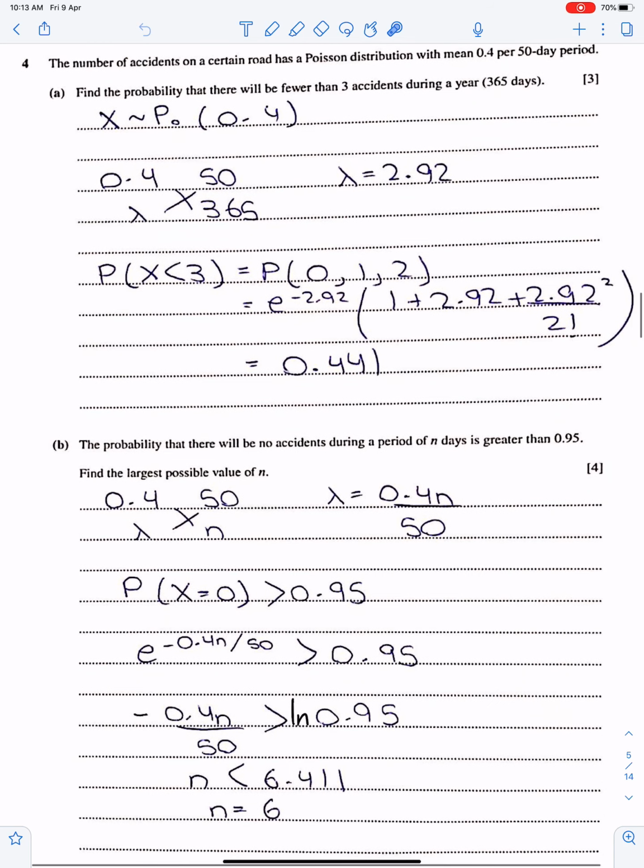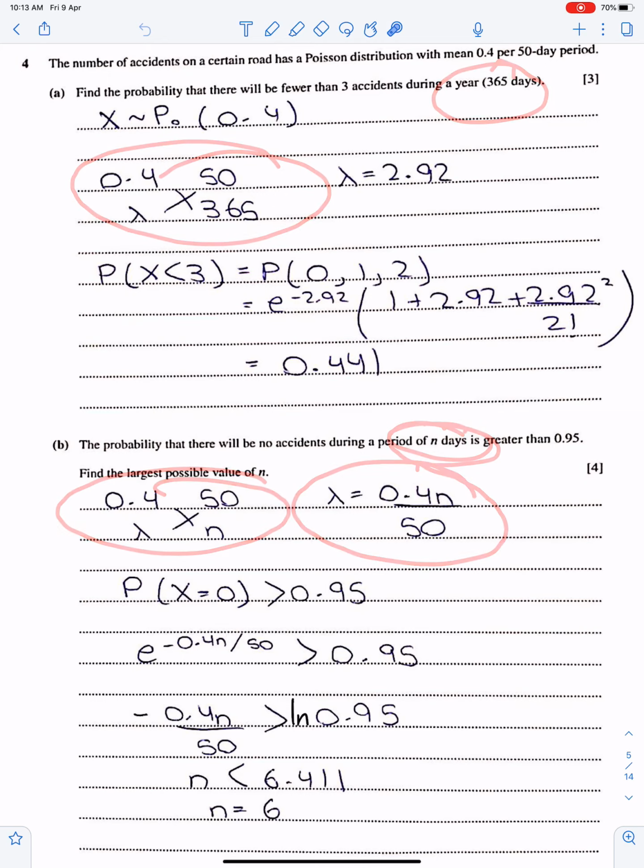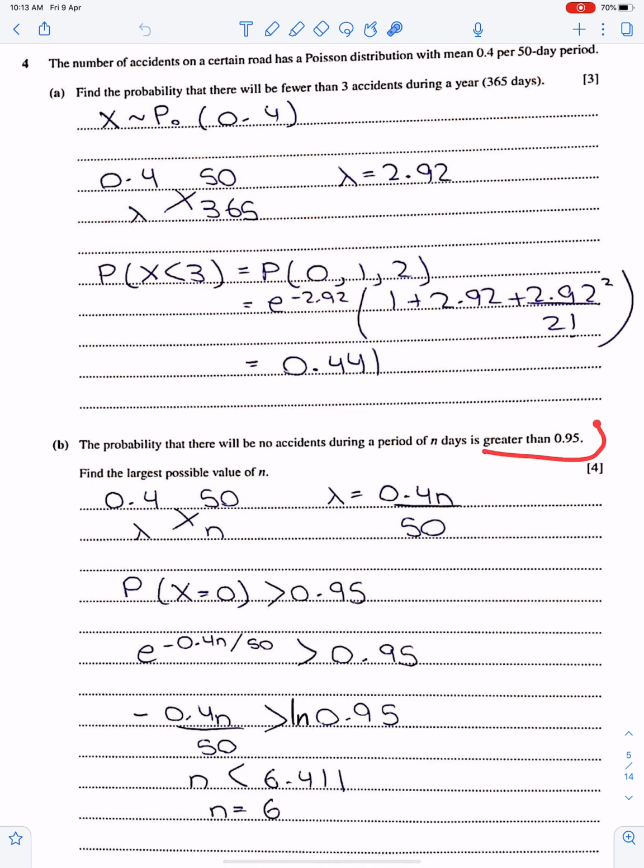The next part. N days. Here it was 365, here it is N days. So according to the ratio method, lambda will be this. The probability of no accidents is greater than 0.95. None means x equals 0.